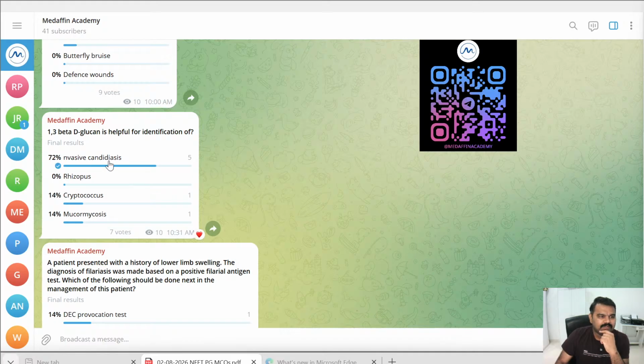So four options: invasive candidiasis, second is Rhizopus, number three is Cryptococcus, and four is mucormycosis. Same thing, 72% have given the answer as A, and 14% as answer C, and 14% as answer D. And the correct answer is invasive candidiasis. 1,3 beta D glucan is helpful for identification of invasive candidiasis. That's the correct answer.